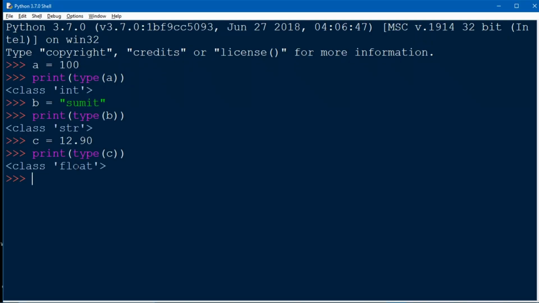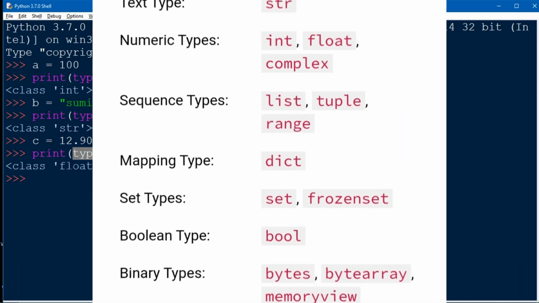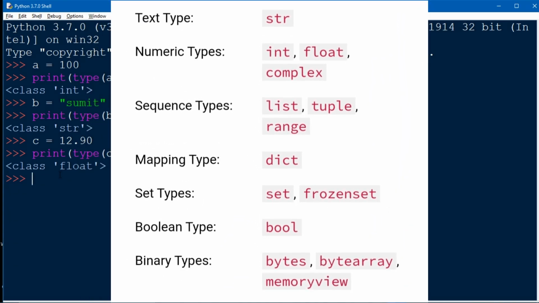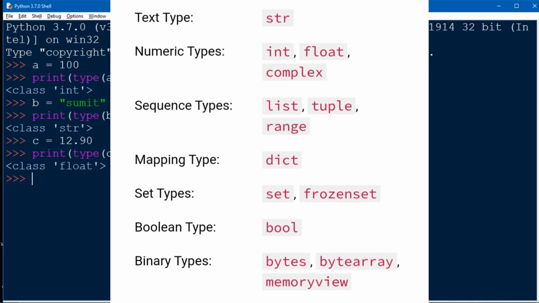Python basically consists of 7 built-in data types. Data type is an important concept for every programming language. It is used for doing different things and different operations in our program. So here I show all the data types of Python. I will cover each one by one in our upcoming lectures.